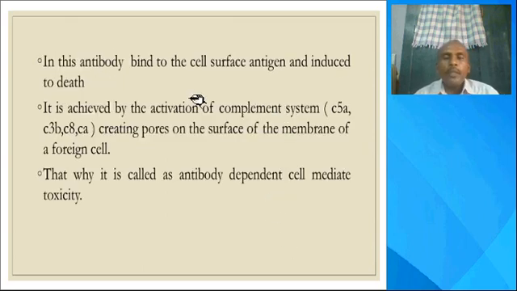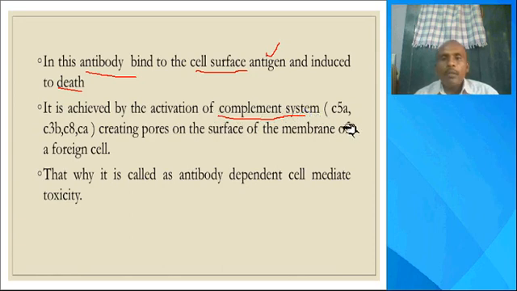So what happens is that these antibodies, IgG or IgM, will adhere or bind to the surface of the blood group. Blood group means it is an antigen. So it binds and leads to the death of the cell. This total process is activated by the complement system.